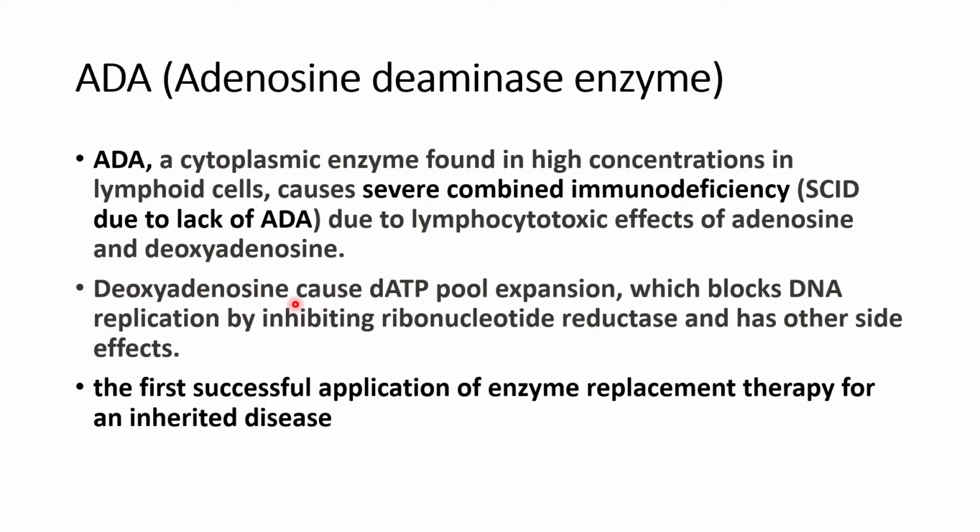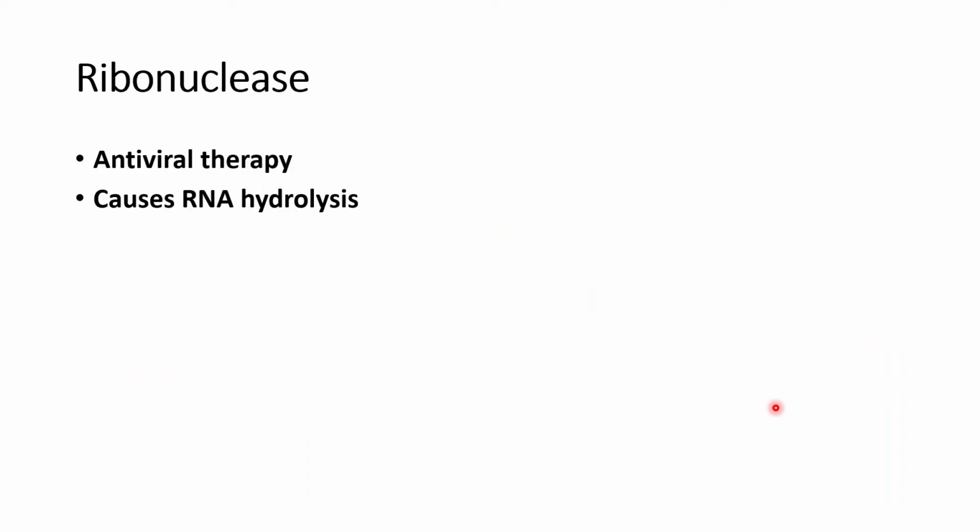Deoxyadenosine causes dATP pool expansion, which blocks DNA replication by inhibiting the enzyme ribonucleotide reductase, and has other side effects. This is the first application of enzyme replacement therapy for an inherited disease.